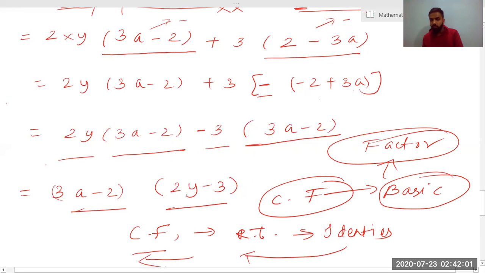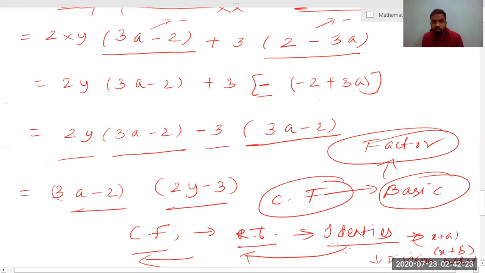But first we will try for common factor, then we will go for regrouping of terms, then we will go for identity. The last one that I have mentioned is this form. What was that form? x plus a into x plus b, and the last one that I have not mentioned also, that is called the division method. Okay, so in this way we can learn factorization.